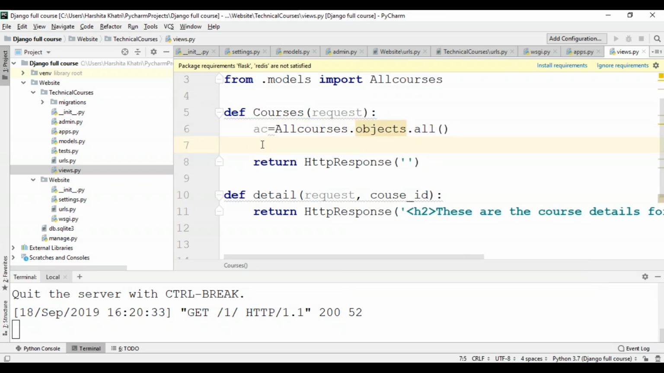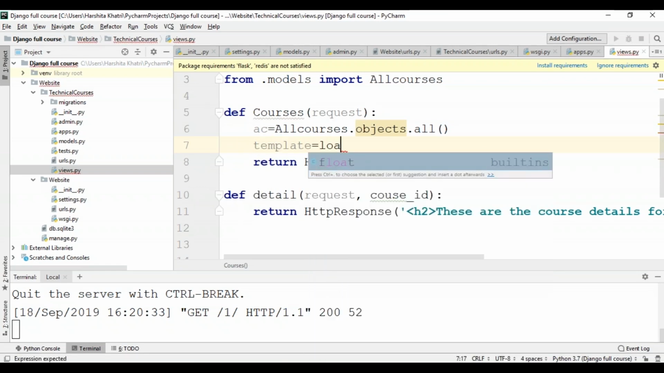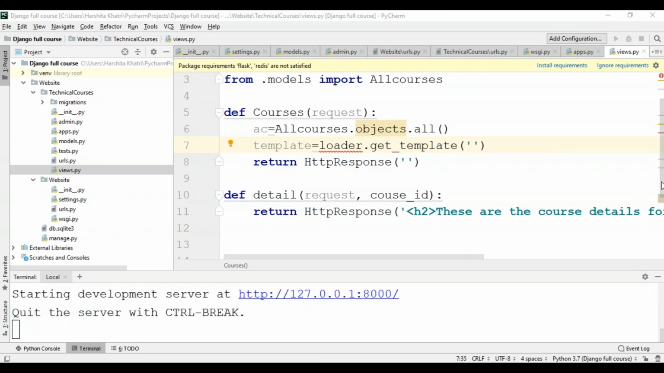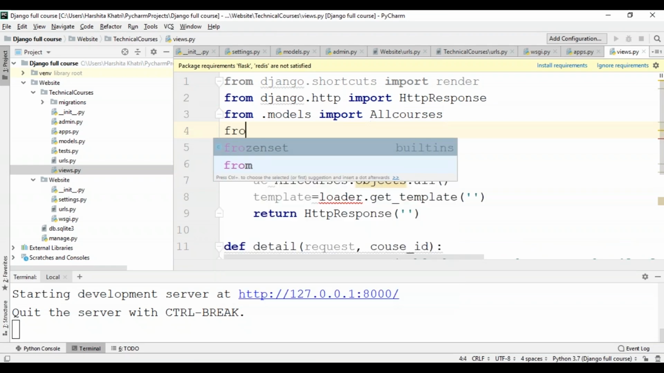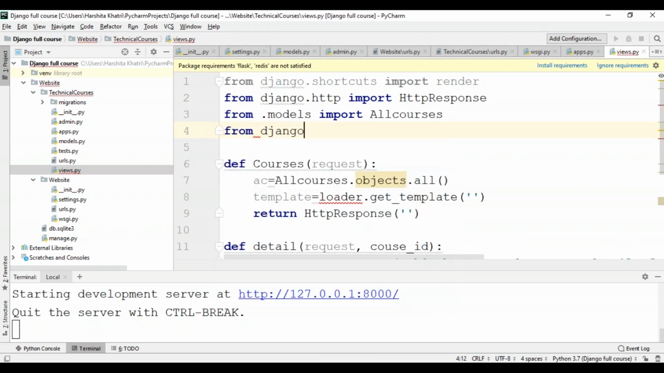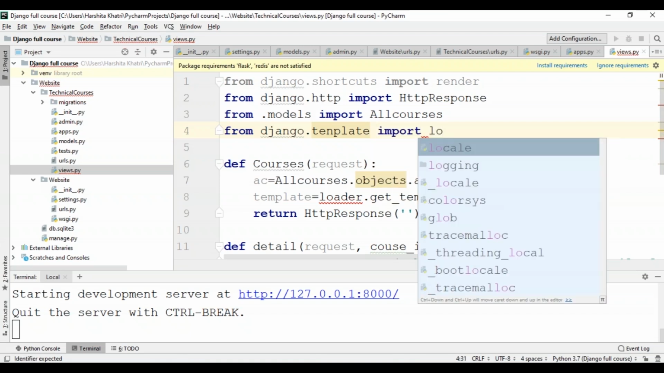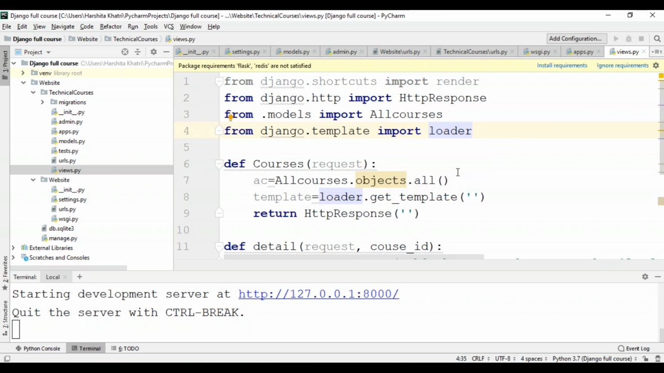Now I'll create another variable, say template, and I'll use the loader function and get underscore template. Okay, so I've forgotten to import the loader function. I'll import it over here. So from django.template import loader. So now it should be fine.